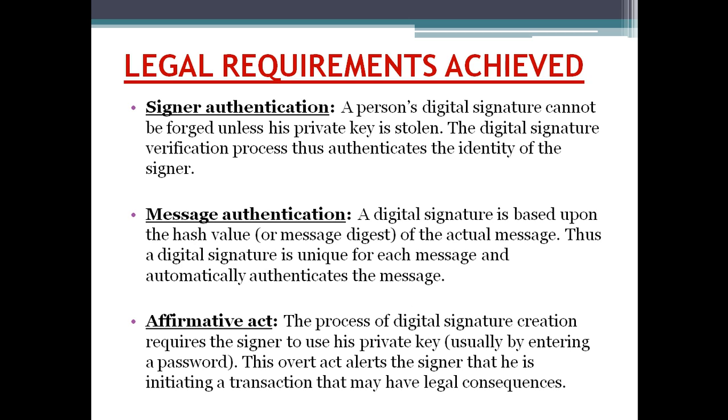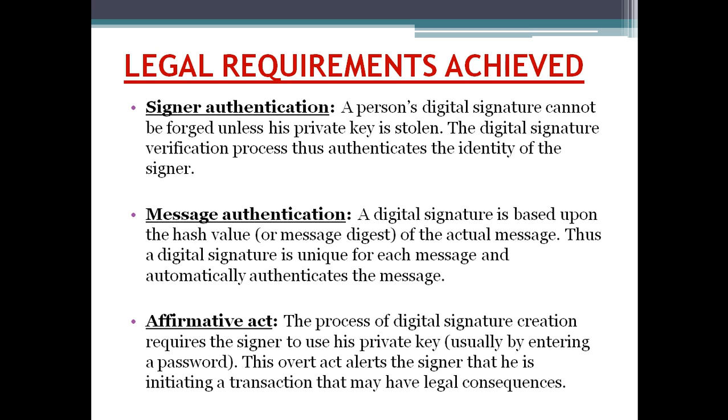that is, signer authentication. A person's digital signature cannot be forged unless his private key is stolen. My signature cannot be forged until my private key is stolen, that is but obvious. And when it comes to message authentication, it automatically authenticates when I sign data.